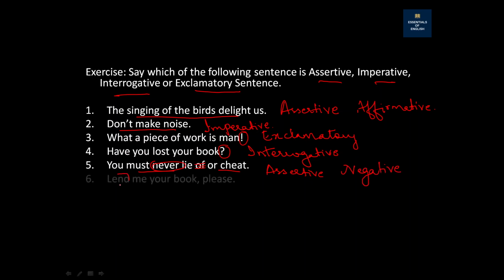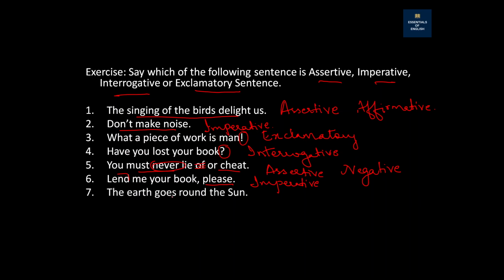Number six, lend me your book, please. There is the word please here, which means you are requesting someone. So this will also be an imperative sentence. I hope you understand this. Number seven, the earth goes round the sun. Here also it is declaring something, that the earth goes round the sun. So this is assertive. And because there is no not or never there, it will be an assertive affirmative sentence.